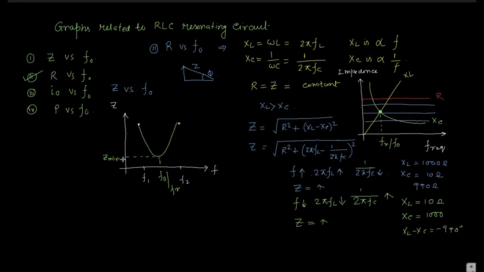Whatever the frequency is, f1 equal to f2? No. f1 is a lower frequency, meaning it is 50 Hz. So this is 10, this is 20, this is 30, this is 40, like this. When you use 10 Hz frequency, you get the higher impedance. When you give the higher frequency, that is 30 Hz, then also Z increases. So for lower and higher frequency, in both these two regions, Z increases.